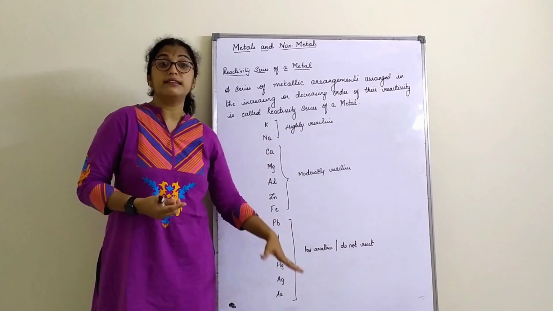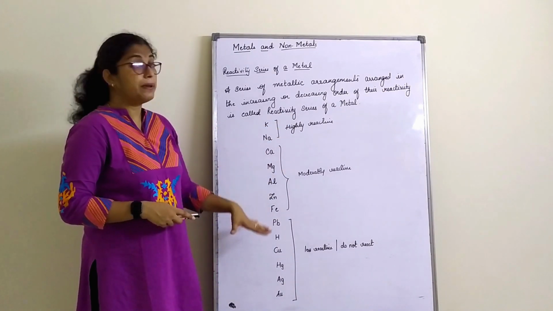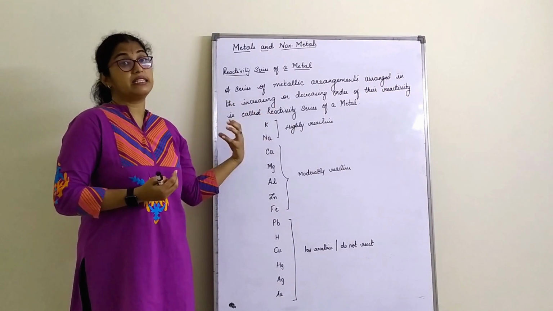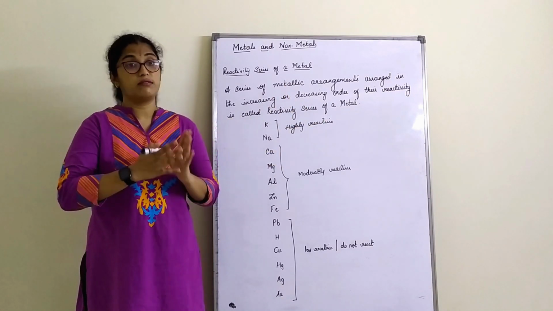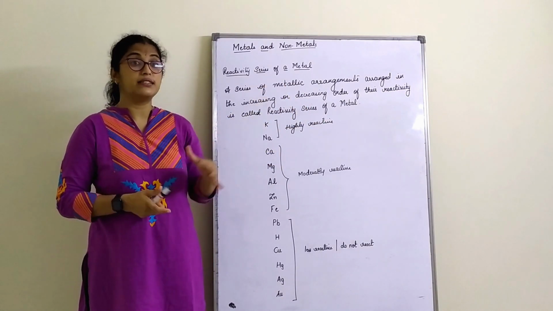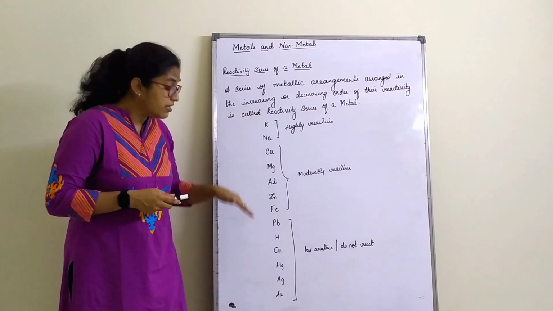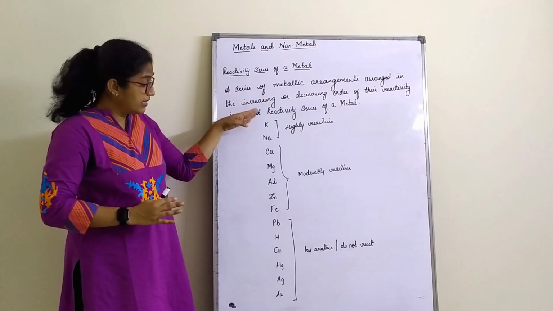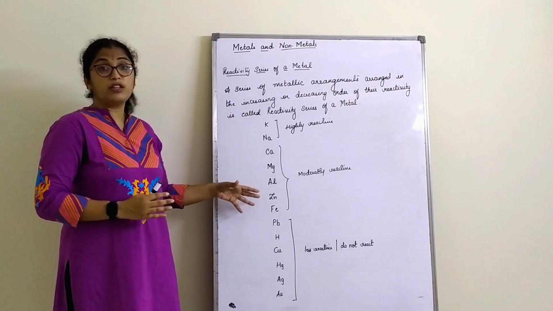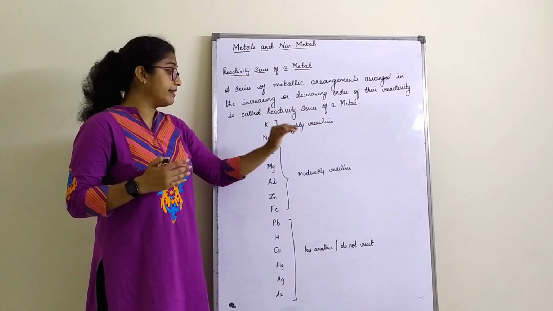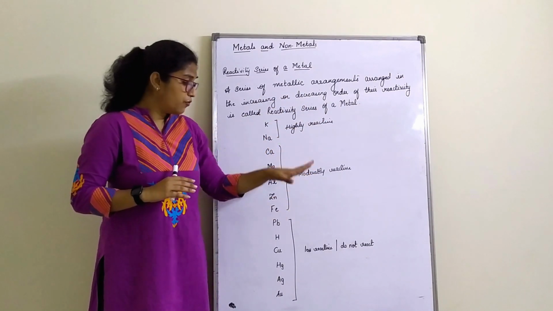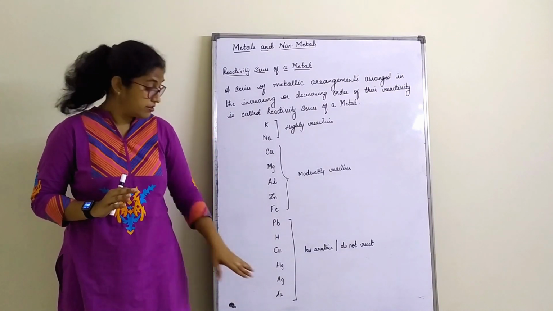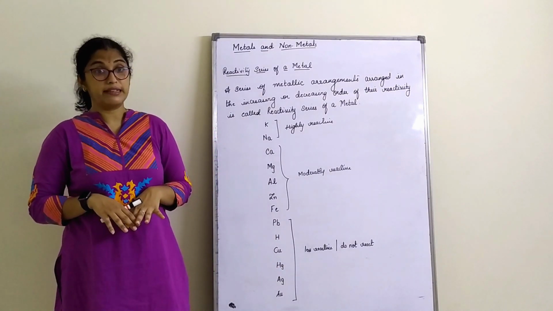If you understand this reactivity series, it will be easy for us once we start reacting these metals with oxygen, that is air, water, acids, etc. We will again come back to this reactivity series. For now, we only understand how we arrange metals as highly reactive, moderately reactive, very less reactive, or no reaction at all, as in the case of mercury, gold and silver.